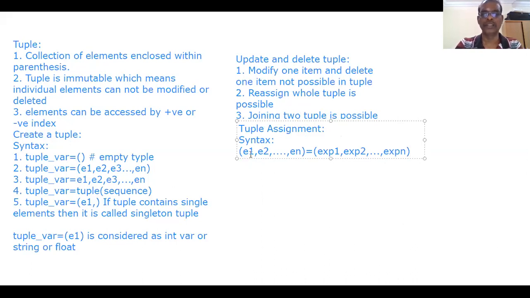Assume here, before assigning expression 1 to E1, all the expressions on the right hand side of the equal sign should be evaluated first. After that, the value after evaluating expression 1 will be assigned to E1. Similarly, after evaluating expression 2, that value will be assigned to E2. The same thing happens. So here we are creating one tuple but without a name. Here